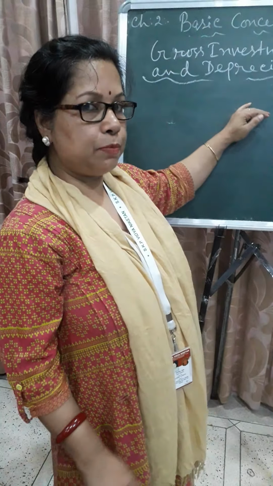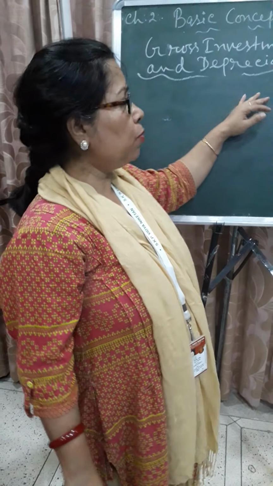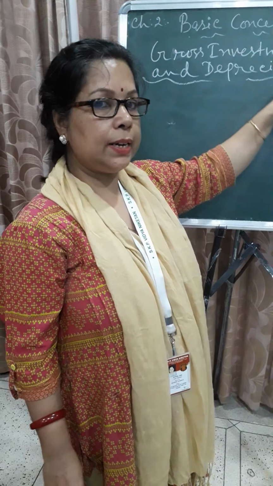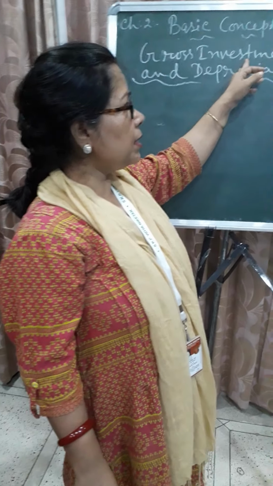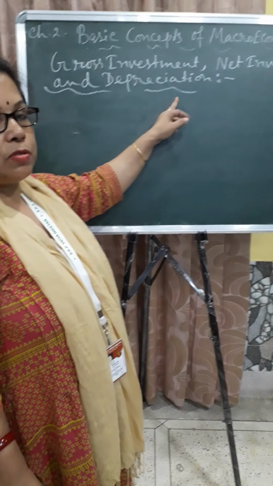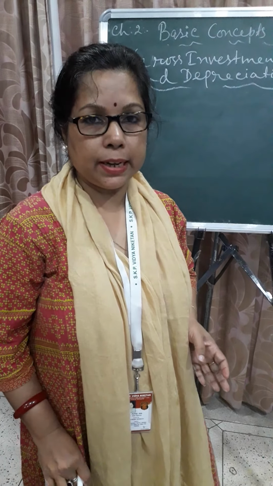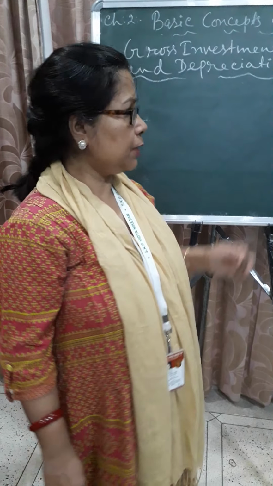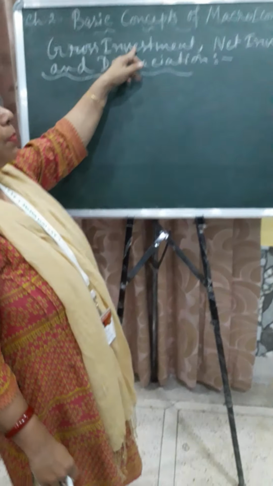First we have to learn the meaning one by one. First we have to know investment. What is investment? Investment refers to the addition to the capital stock in an economy. For example, the construction of a building, the construction of a bridge, the purchase of machinery. These are investment.